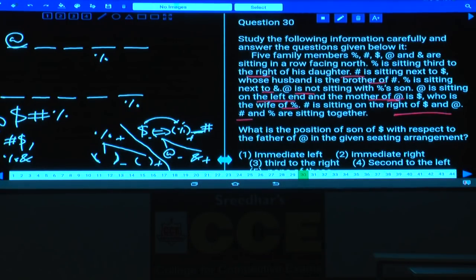As percentage is here, hash must be at this place. As hash is here, dollar must be at this place. If dollar is here, percentage is here. Then what is left over here? And is left over, and at the same time percentage and hash are seated together. Isn't it? Then what is the final arrangement here? At the rate of, dollar, hash, percentage and are the 5 persons seated in this row, and this is the family tree.